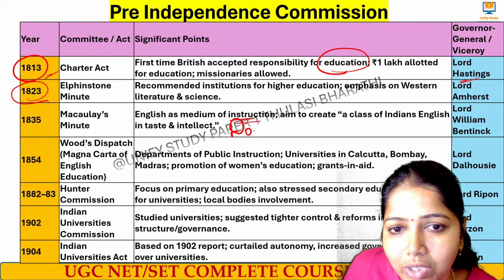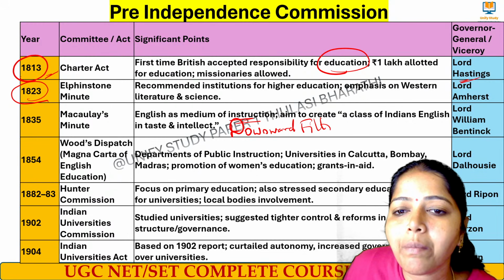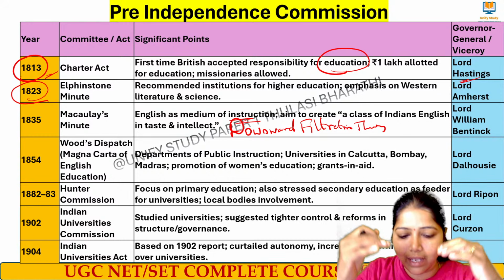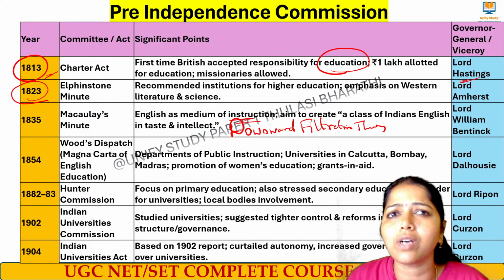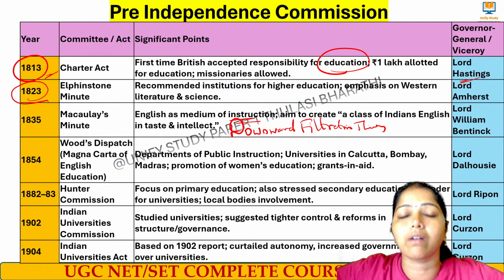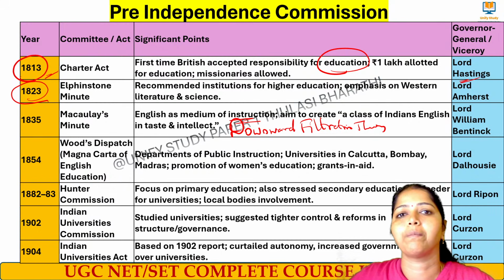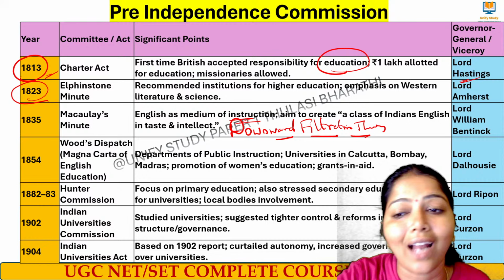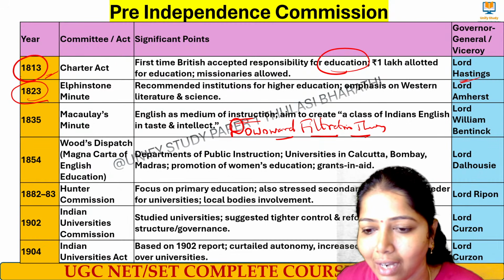And here they used a theory called the downward filtration theory. What do you mean by downward filtration theory? It means they taught the upper class of people and slowly made others also learn through them. Because they can't teach everybody, they take the upper class of people, teach them, and through them teach the other classes of people in the community. That theory we call the downward filtration theory. And at that period of time, Lord William Bentinck was the Governor General.